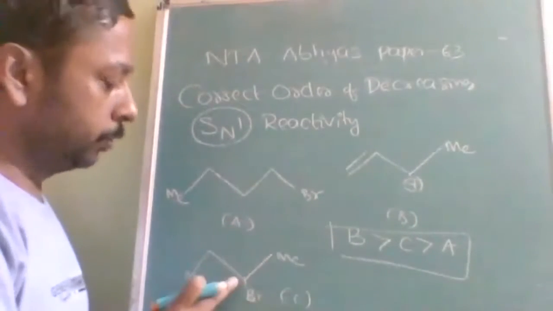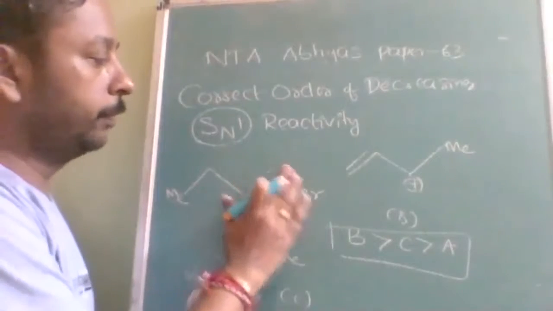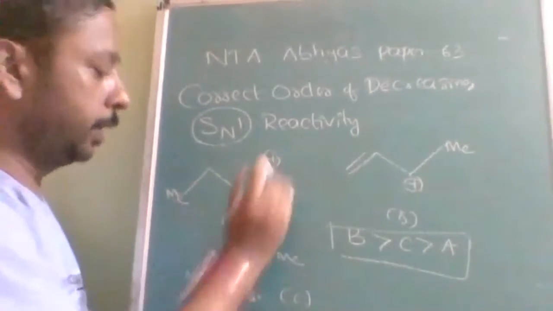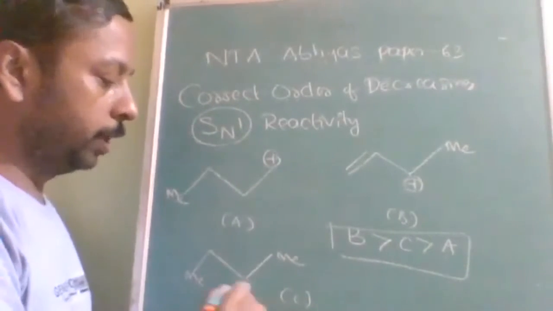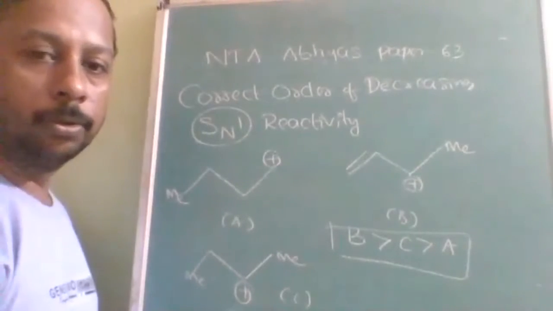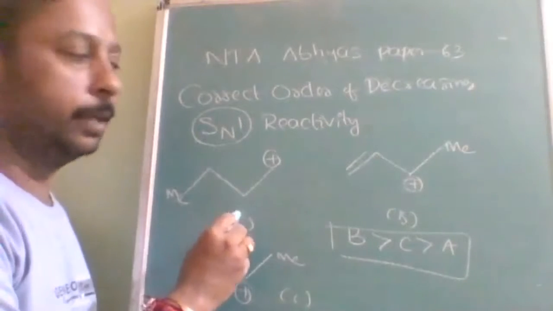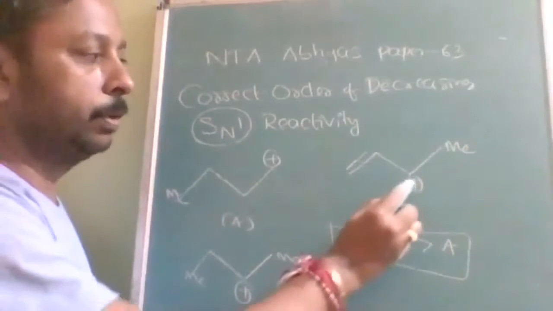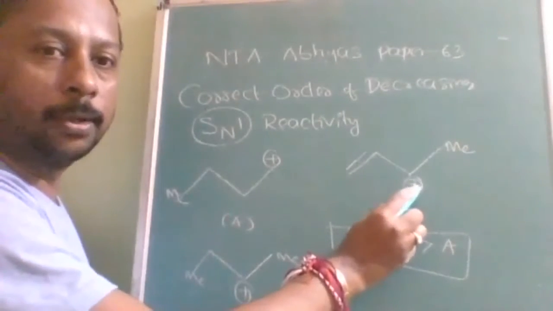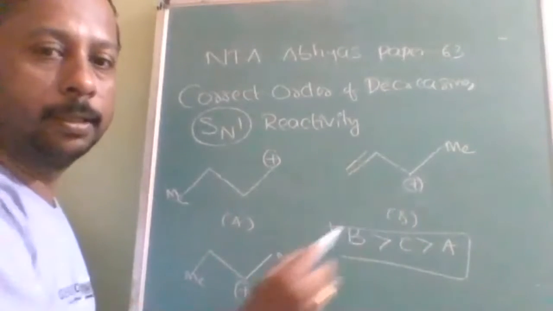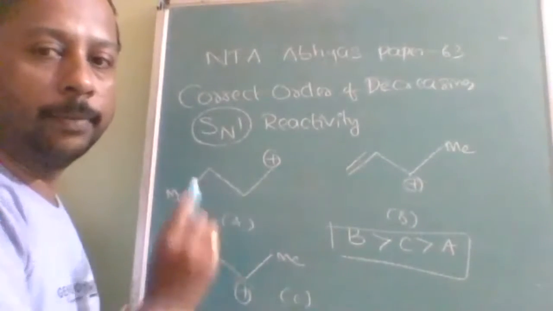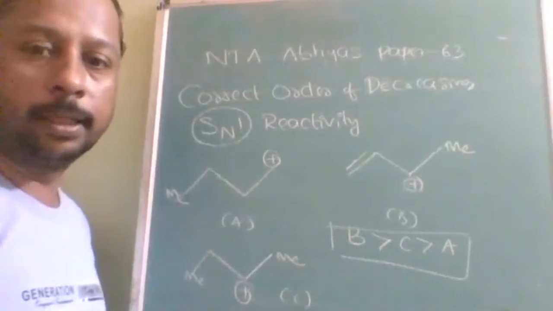Then this is 2 degree, this is 1 degree. If I am removing this, this is a 1 degree carbocation, this is a 2 degree carbocation. So 2 degree carbocation is more stable, and the least stable is A. So B is the most stable due to resonance or conjugation, second is 2 degree, then 1 degree. B greater than C greater than A.